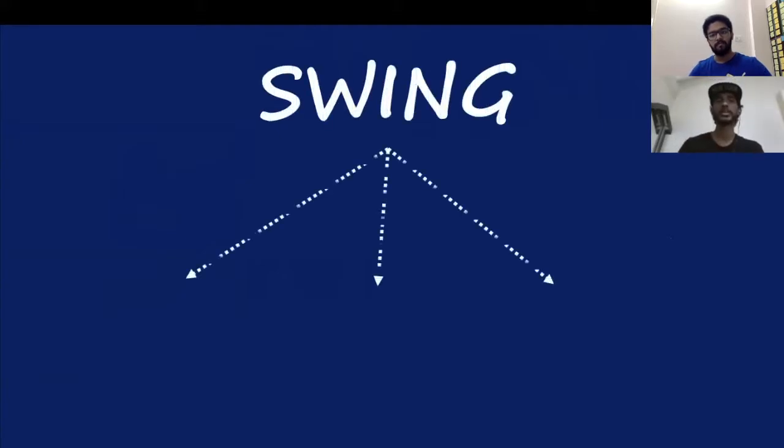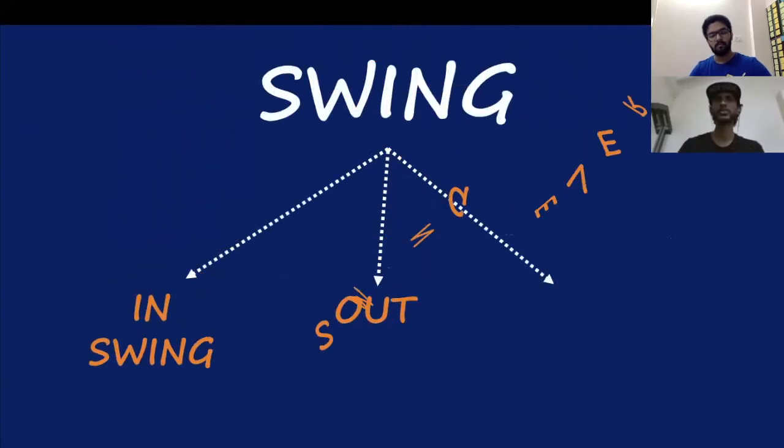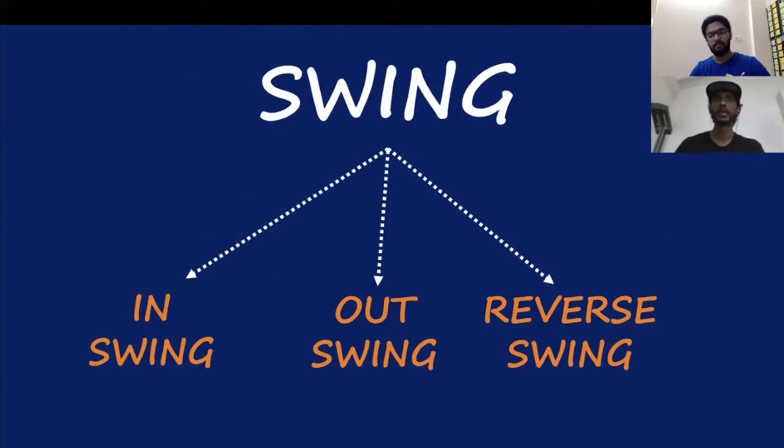So firstly, for a fast bowler, there are three types of swings that he might use. That is outswing, in swing, and reverse swing. All right, so let us first start with an in swing. When the ball is comparatively new, the bowler has to hold the ball in a certain way. The grip of the ball has to be in a certain way to make the ball in swing.